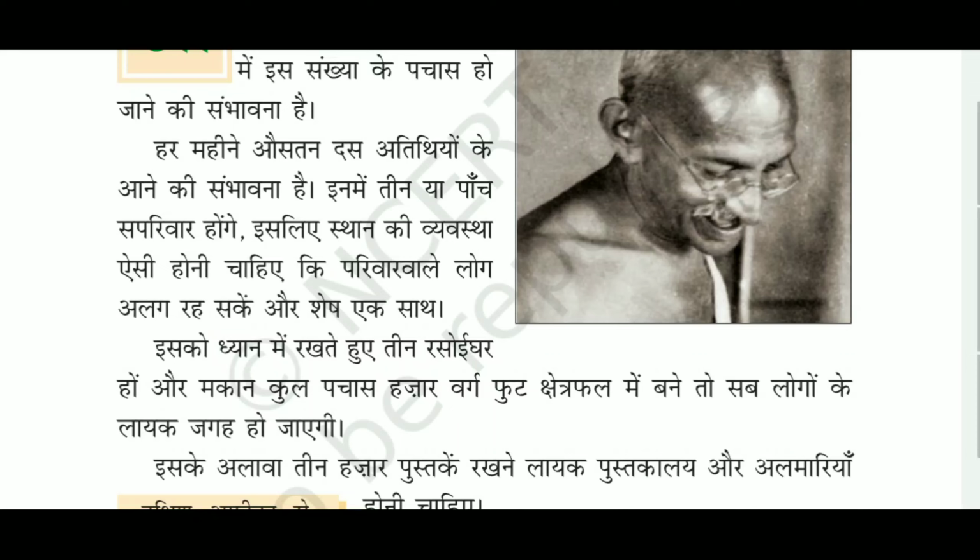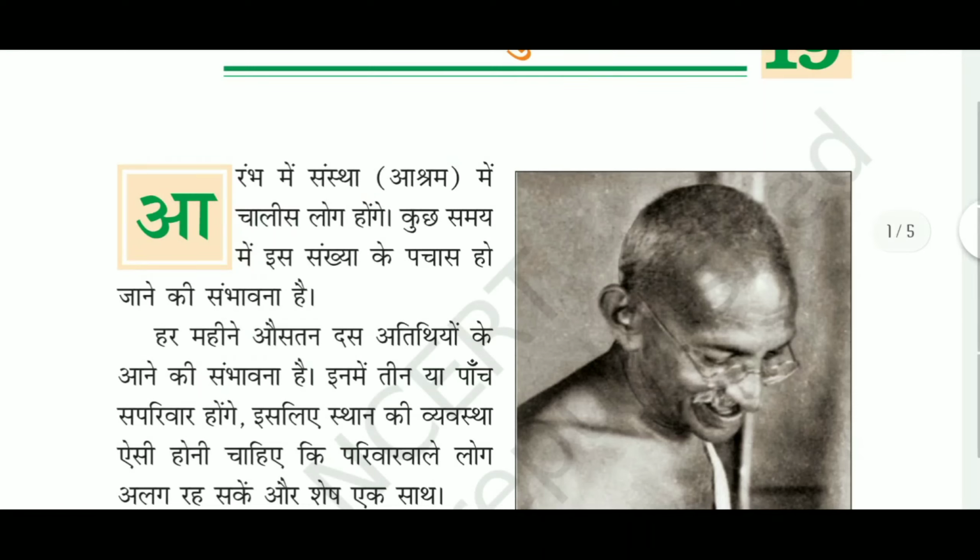So for 1 year Ahmedabad will take the expense, then next year all these people will start farming. Some people will do carpentry, some will do mason work. All these people will gain income, and from then onwards the ashram can take care of itself. So that is the meaning of this chapter.